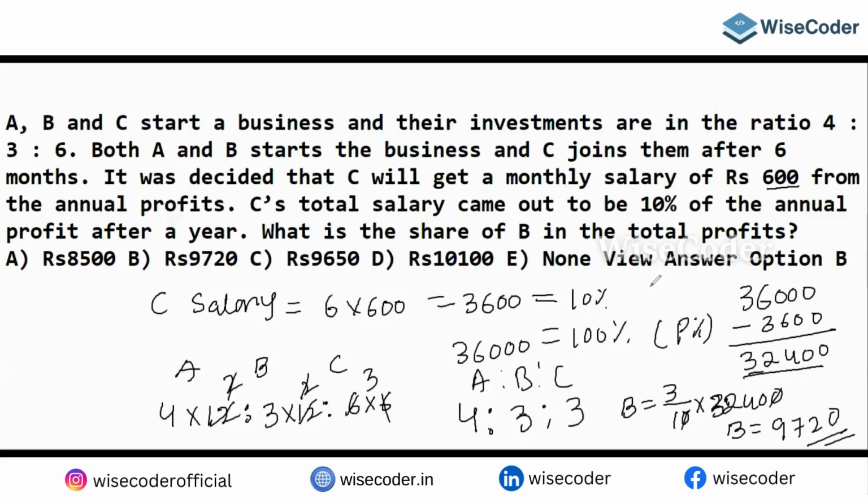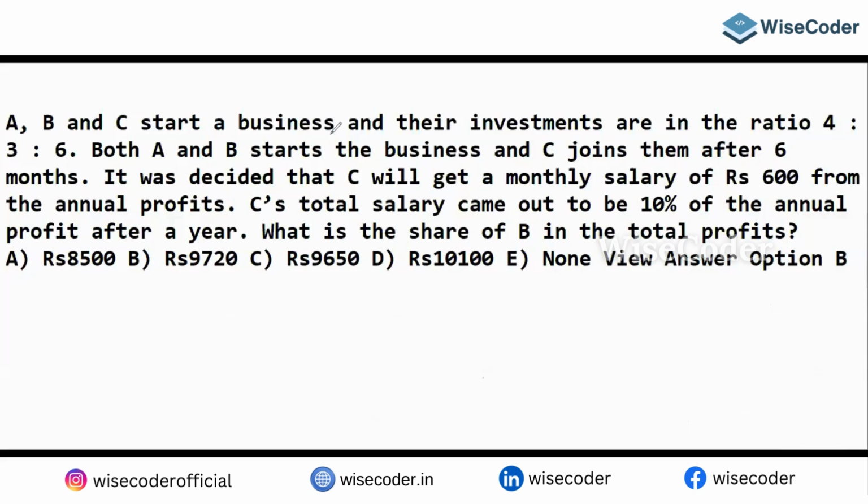So 3,600 is 10%, then 100% is 36,000. The profit ratio is 4:3:3, but don't hurry to get your answer. After that person's salary is gone, only then am I left with the profit share, which is 32,400. You can get your answer. We'll go to the next question.